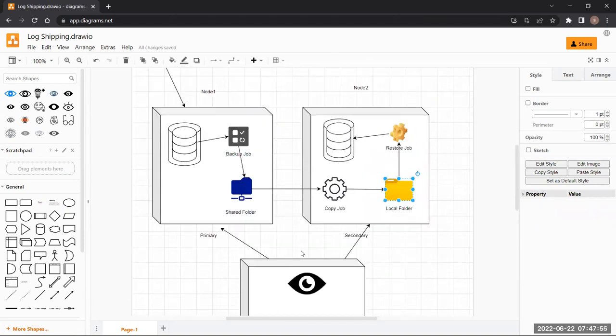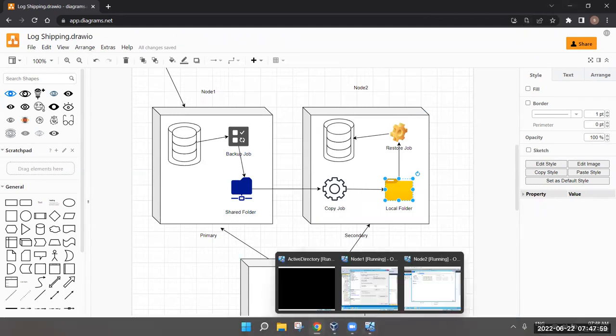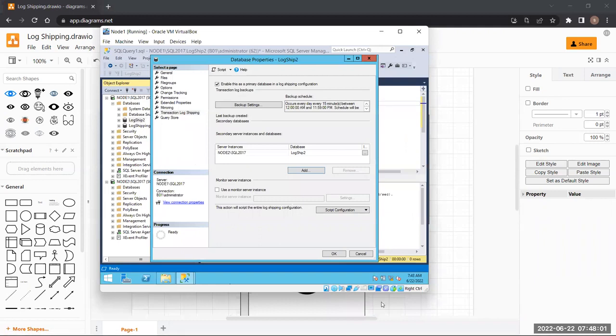In log shipping, it is not that mandatory, and it does not even make much sense. But it will make sense in mirroring. We'll talk about it in mirroring. So we don't have any monitor server. What are we going to do? We are not going to do anything. We are going to leave it. See, it is giving you an option to use a monitor server instance or not. I'm not going to click it.